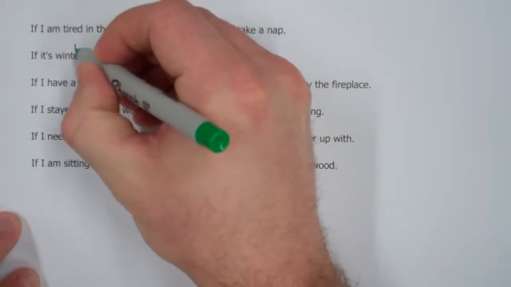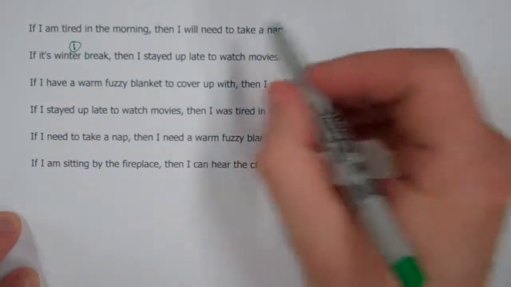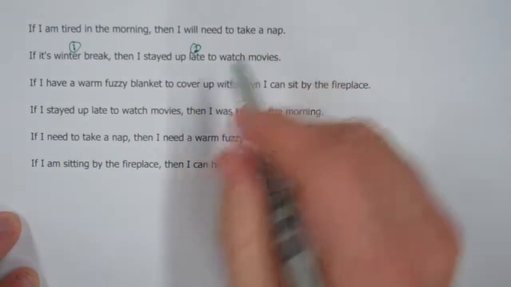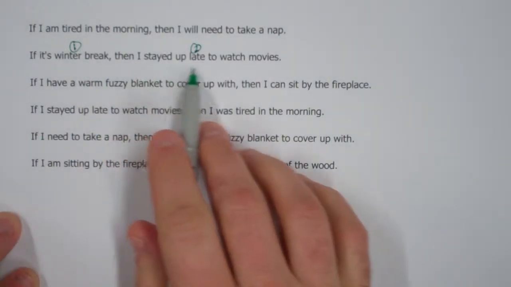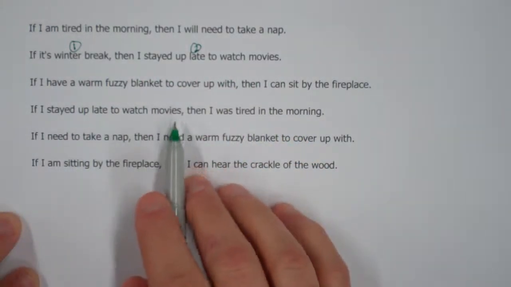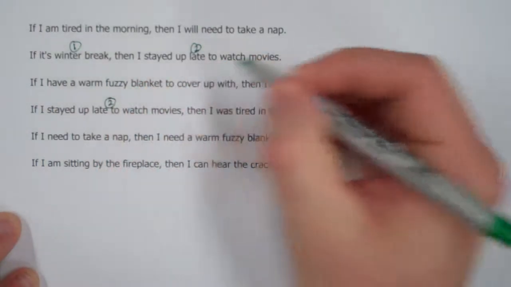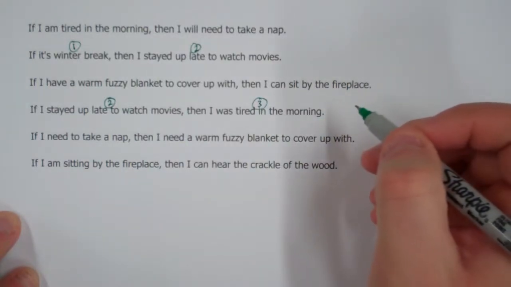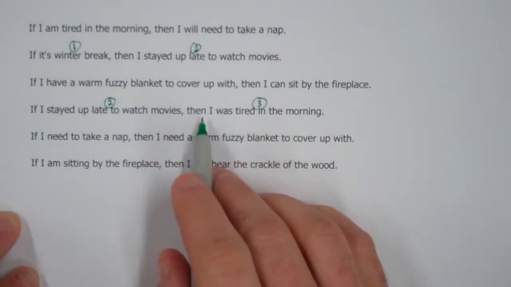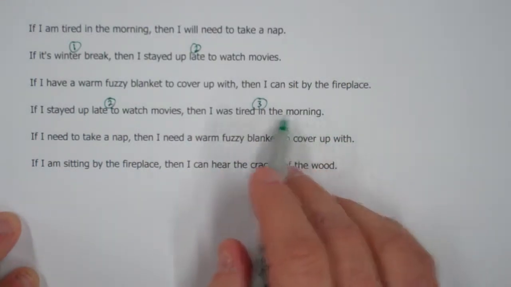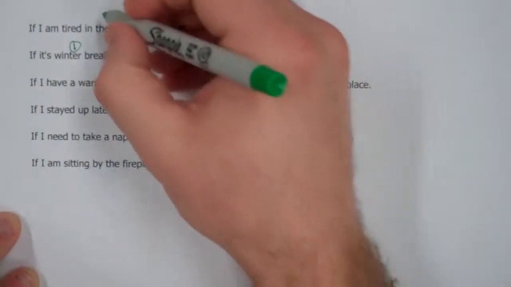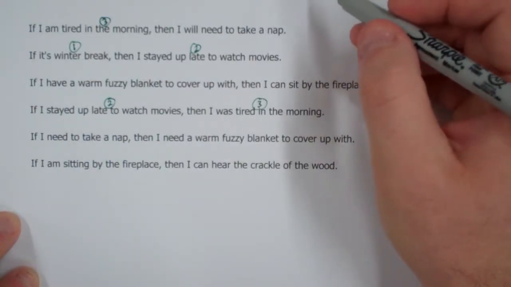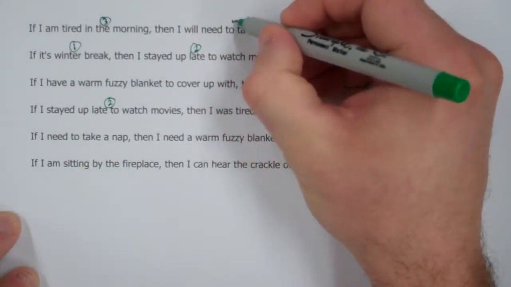So the first part is if it's winter break. The second part is I stayed up late to watch movies. We're going to look for the conclusion here as the hypothesis in a different statement. It's right here. It's number 2. Then I was tired in the morning. So that's going to be number 3. So we're looking for if I was tired in the morning. So if I'm tired in the morning is right here. It's not exactly the same, but it's the same statement. Then I will need to take a nap, so that's number 4.